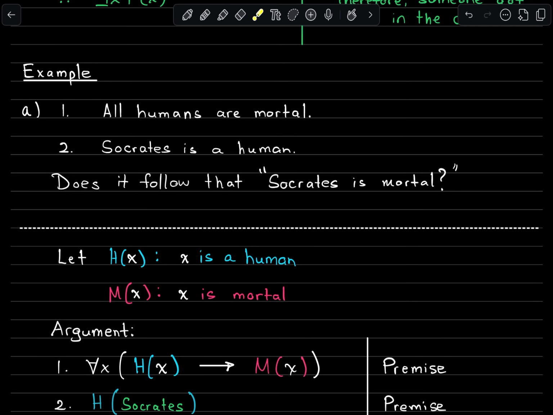Our second premise, we're told that the specific person Socrates is a human. Within our propositional function, instead of x, we can just put in Socrates. So h of Socrates: Socrates meets this criterion.